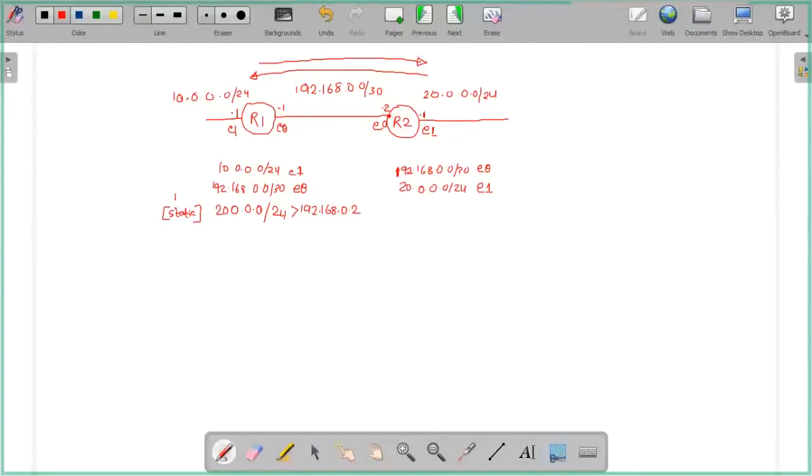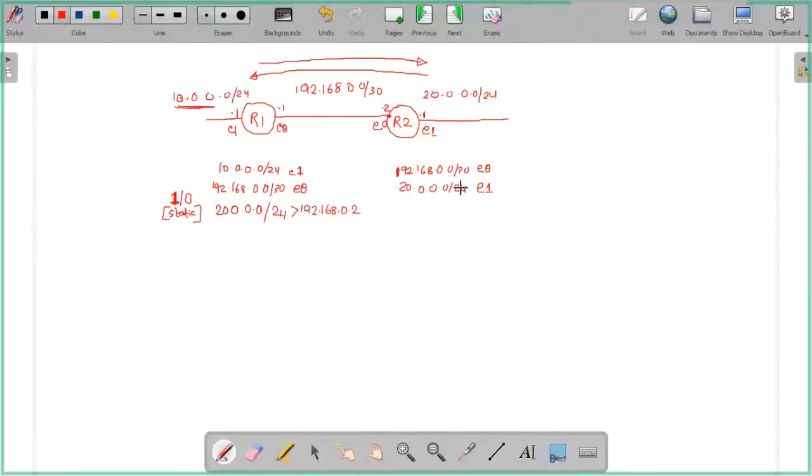So we should pick up the second entry from the routing table. From R2, I want to go to the 10 network. This is my question. Can I go? No, I think the entry is not available to the router. Right, so the entry is not there. So what should I do? The default path, default entry.